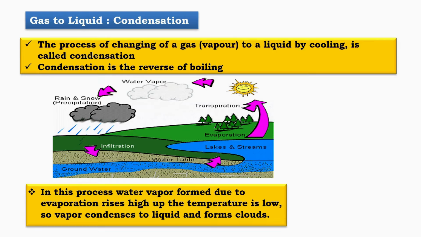When the droplets become heavy, they fall back to the earth as rain or snow, which is called precipitation. So, condensation plays an important role in the water cycle. To summarize, gas changes into liquid on cooling. This process is called condensation.